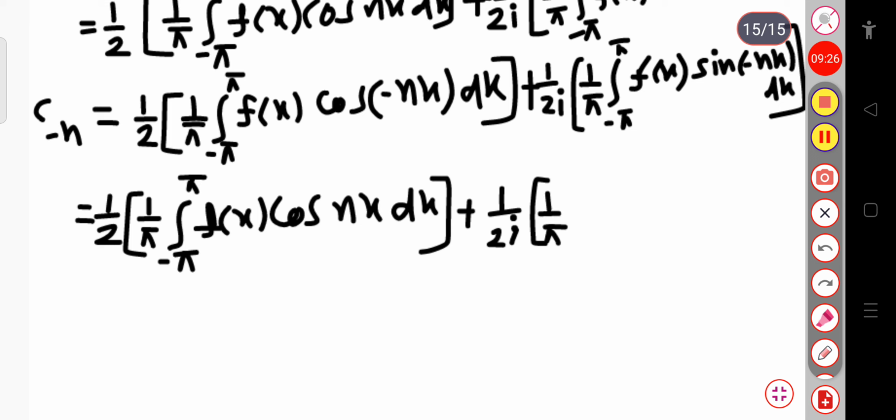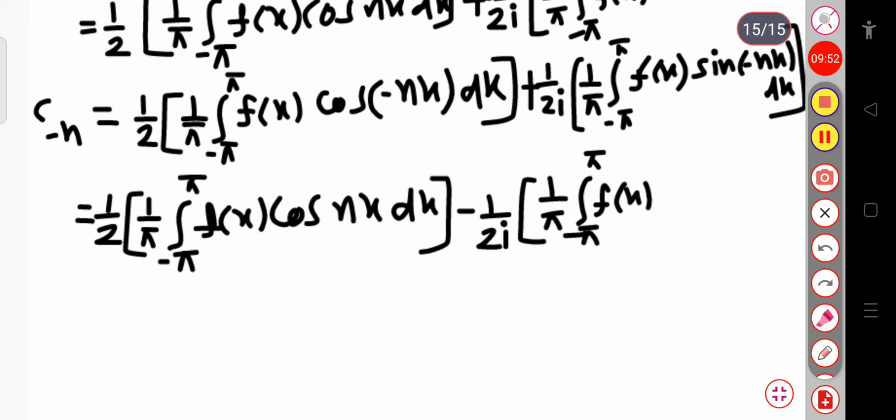Since sine of minus nx is minus sin nx, the minus sign is taken outside: minus 1 by 2i whole into 1 by pi integration over minus pi to plus pi, f of x into sin nx dx.